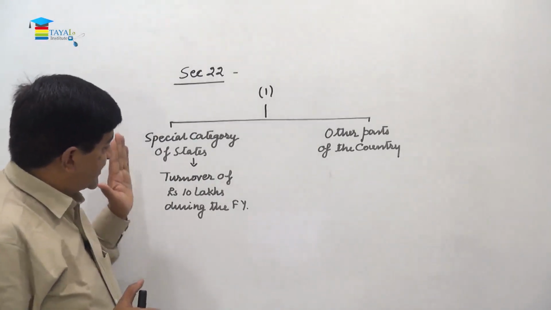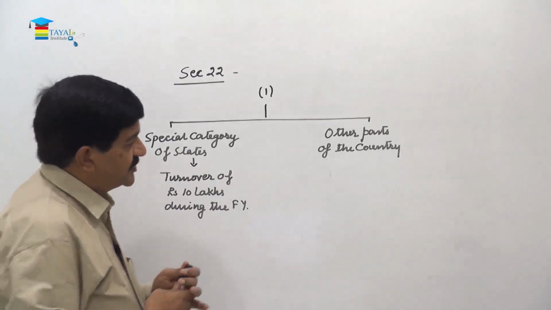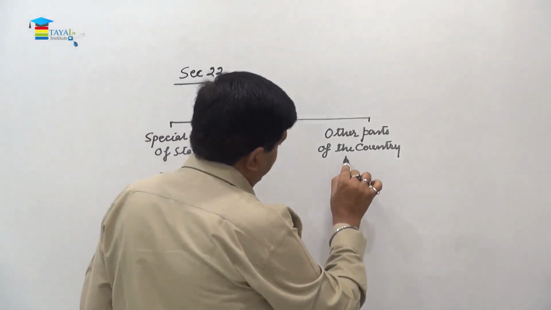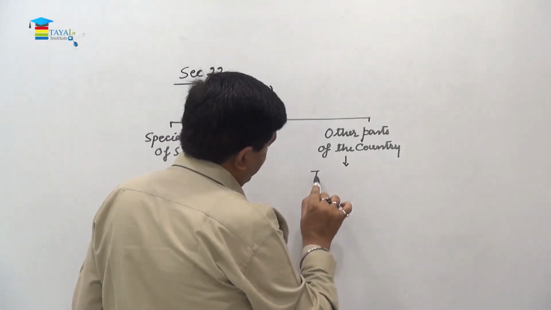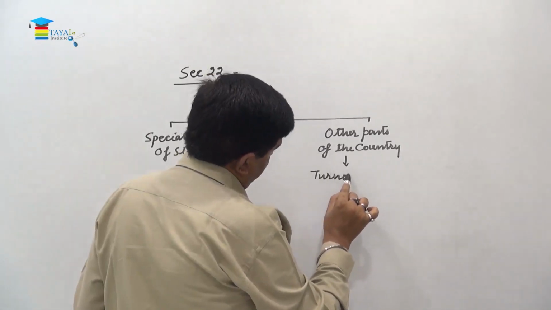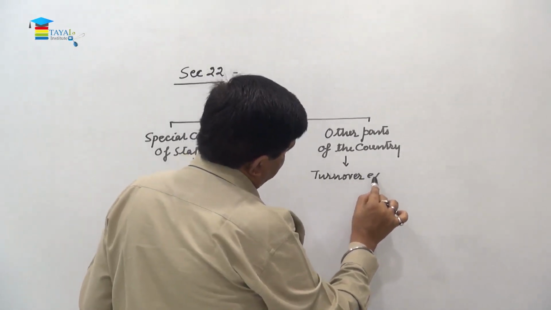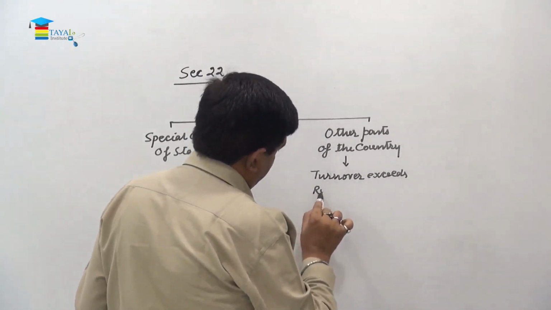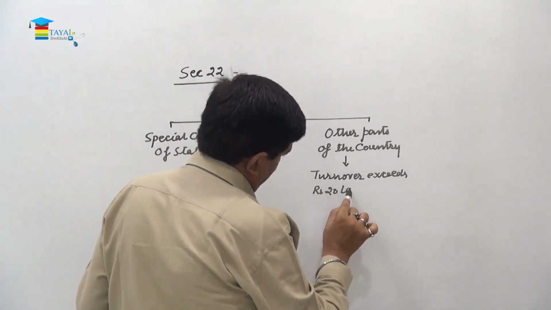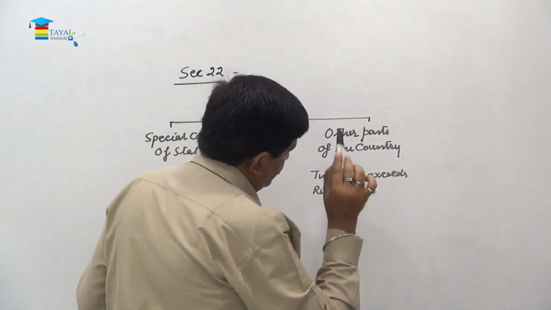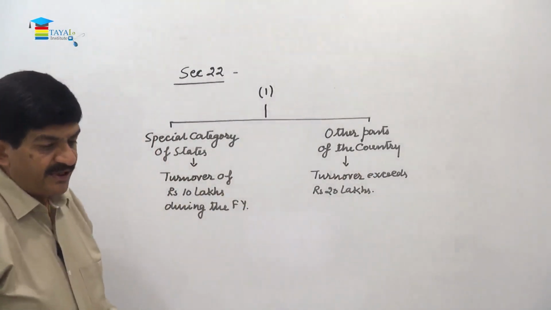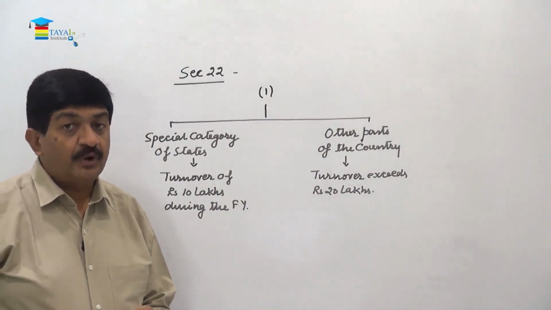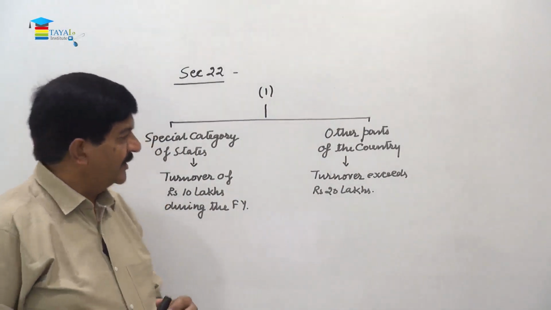So the turnover exceeds 10 lakh, he should apply for registration, and for other parts of the country, in this case, turnover exceeds rupees 20 lakhs, then he should be making an application for registration, right?